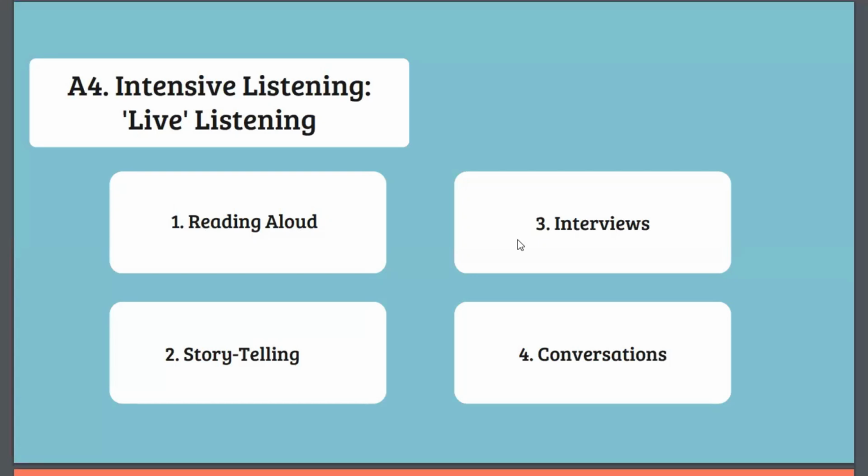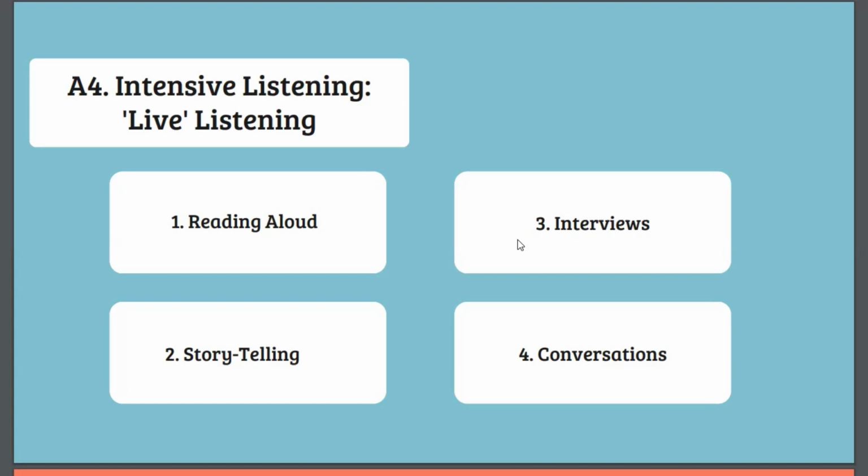All right, intensive listening as part of live listening. Live listening involves real-time communication, which offers several advantages for language learners. The first one is reading aloud. Here, teachers reading aloud with expression can help students hear and enjoy clear spoken language and make the learning experience engaging. And the next one is storytelling.